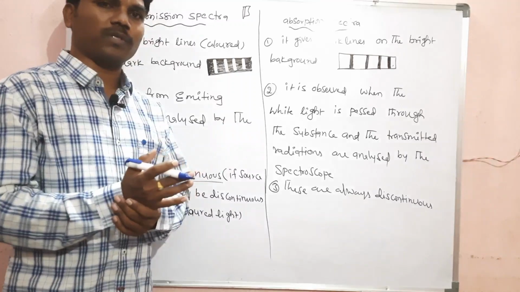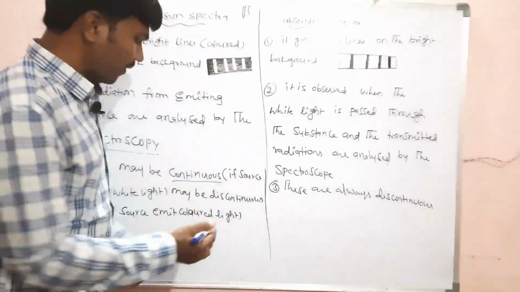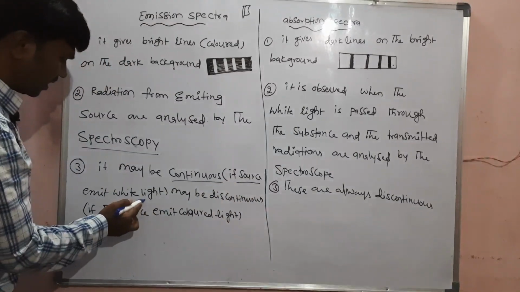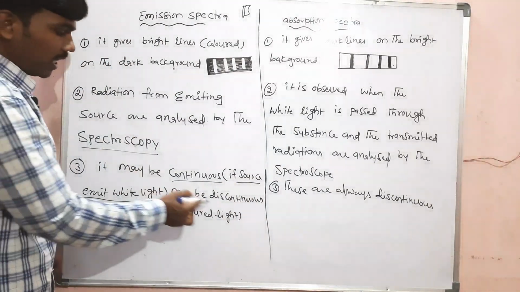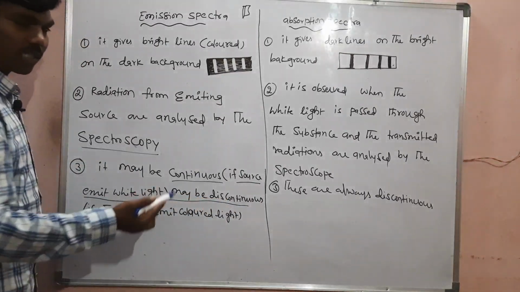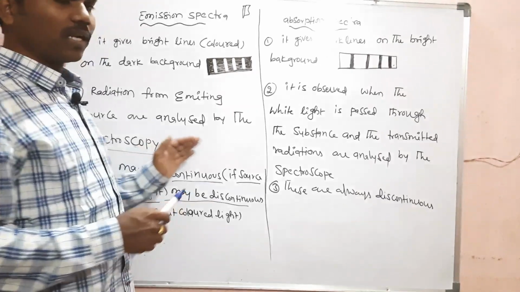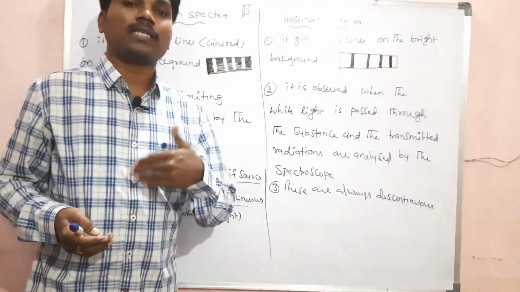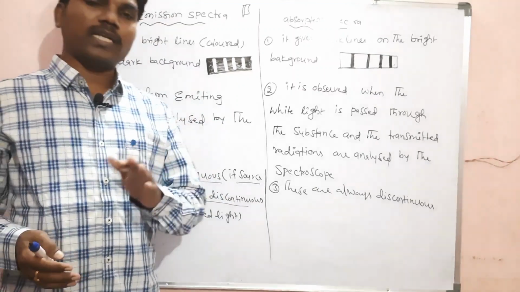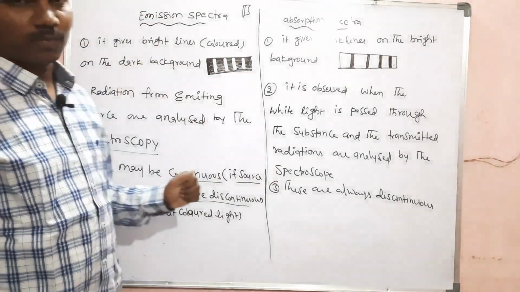When we pass it through the prism, all colors will be very close to each other. So if the source emits white color, then it may be continuous. Sometimes it will be discontinuous. In which case will it be a discontinuous spectrum? If the source releases some other color, instead of white, red or blue, then it will not be a continuous spectrum. So this is the information regarding emission spectrum.